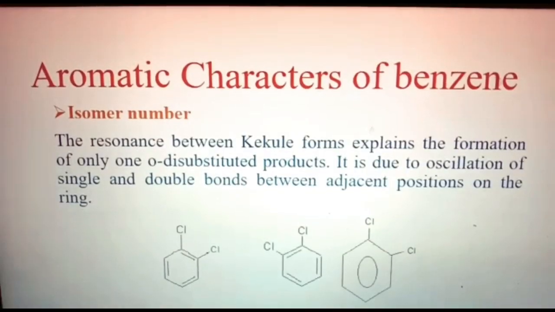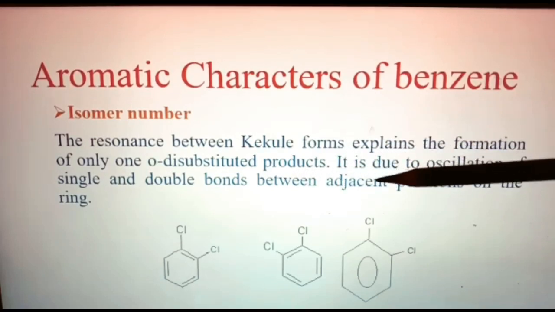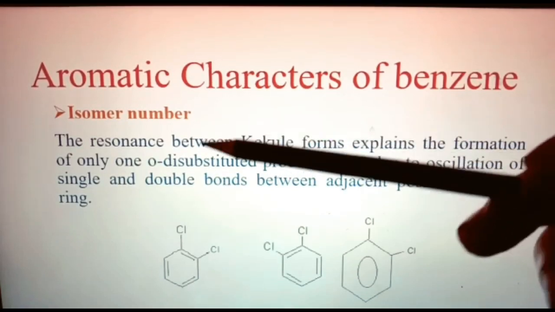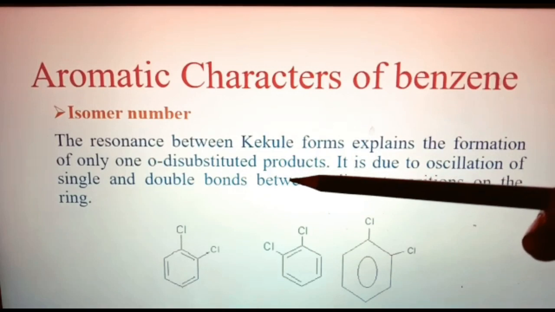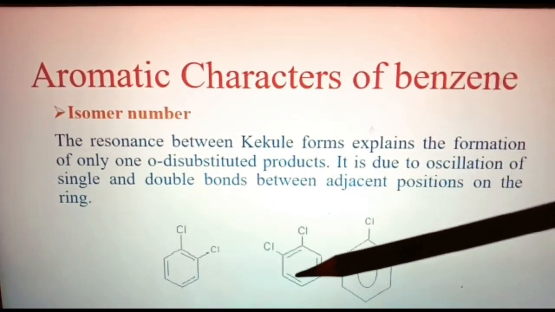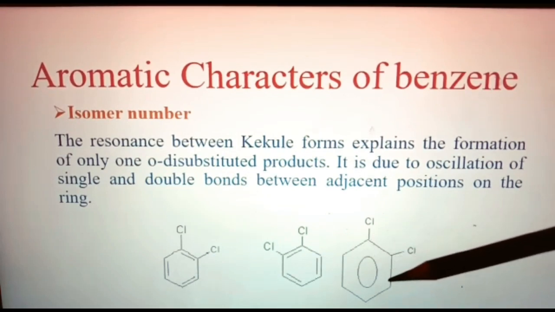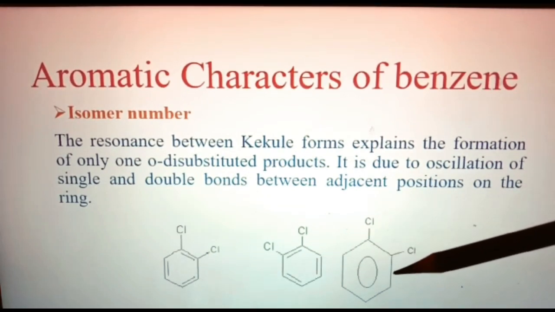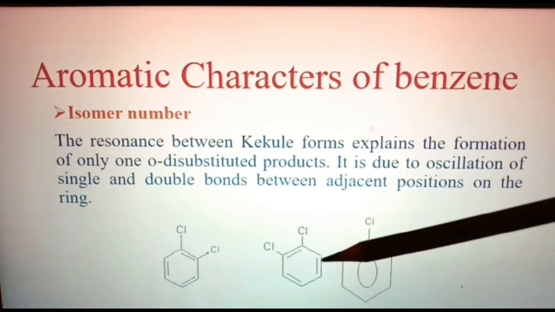All the carbon-carbon bonds are the same according to this structure. Next is aromatic characters of benzene, or evidence in support of the resonance hybrid structure of benzene. First one is isomer number. The resonance between the Kekulé forms explains the formation of only one di-substituted product. Here these three are the di-substituted products, the first two are the Kekulé forms and this third one is the real structure of benzene, that is a resonance hybrid of these two structures.